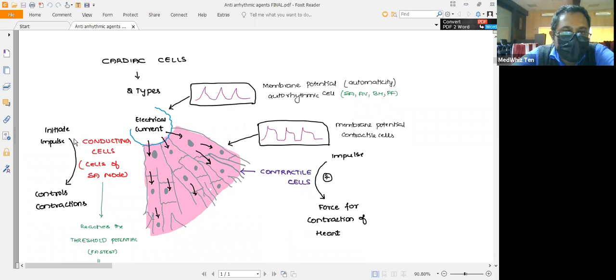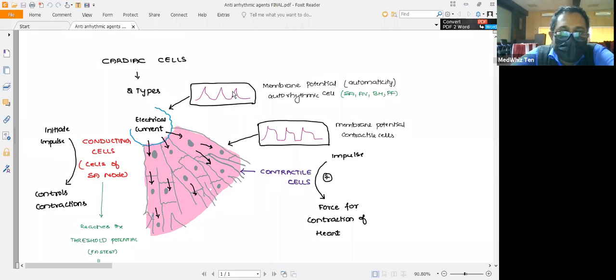Whereas the other important cardiac cells are the conducting cells. They are nothing but the cells of the SA node. The cells of the SA node, as you know, are also called the pacemaker because they generate the impulse. It will initiate the impulse generation, which is required for controlling the contraction of the contractile cells. So this will send the electrical impulses, and that will be taken up by the contractile cells to contract the myocardium.